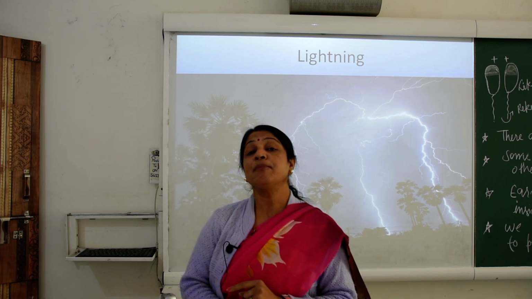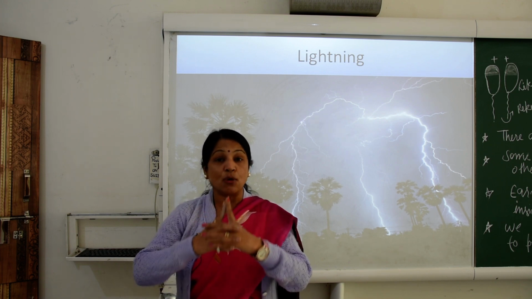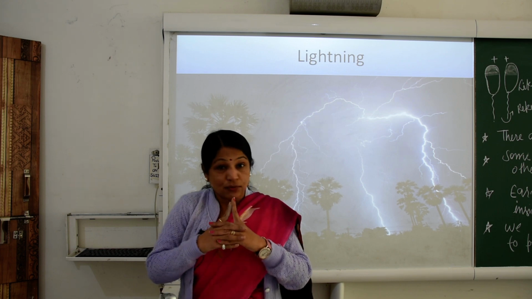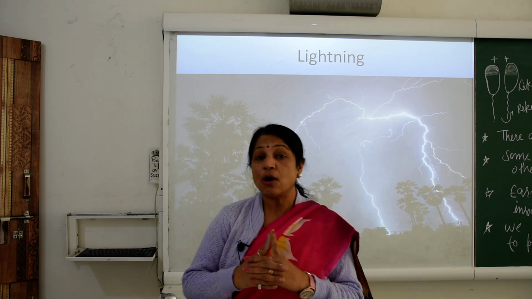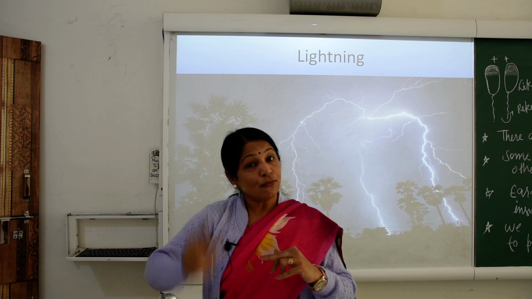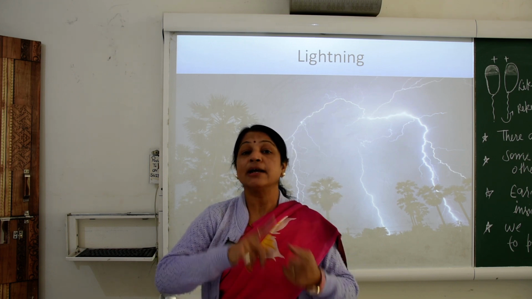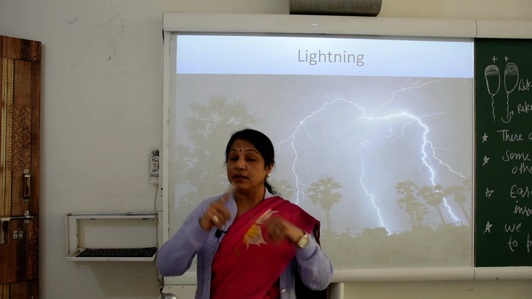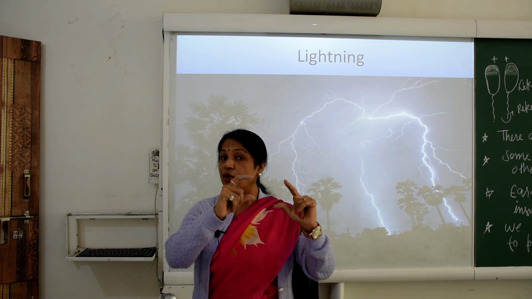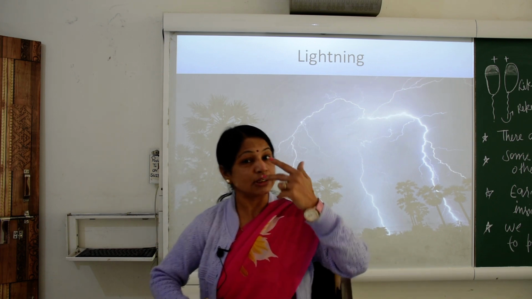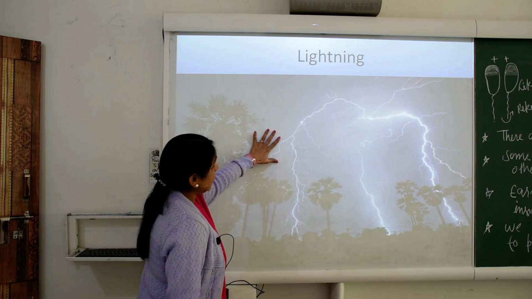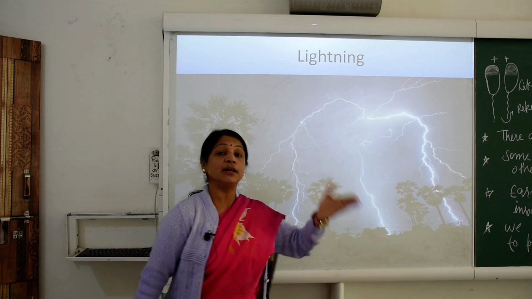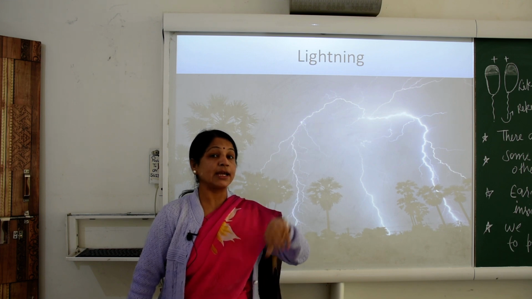During lightning we can hear a sound also, and that is called thundering. But as we know in science, light can travel much faster than sound. That is why during lightning we see the lightning first and then hear the thundering. So here are two things, lightning and thundering. First the light and then the sound. But the sound we can hear. Why?